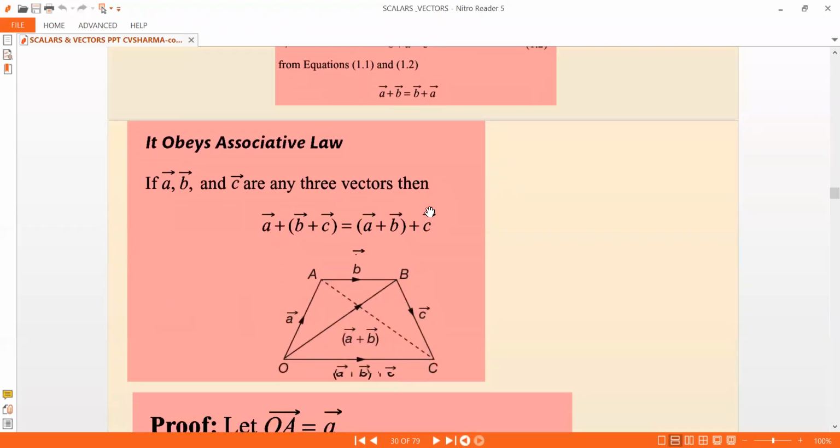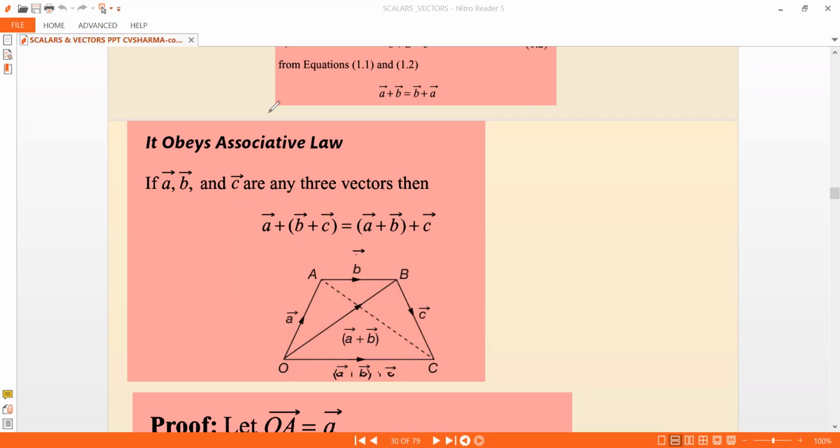And now the next one is, it obeys the associative law. What is associativity? It is like this: A bar plus B bar plus C bar is equal to A bar plus B bar, when you take it in brackets, plus C bar. So that is called the associative law. So if A bar, B bar, C bar are any three vectors, then (A bar plus B bar) plus C bar is equal to A bar plus (B bar plus C bar). So this is what the associative law means. So here A bar plus B bar is one vector, that is OC bar, and this is C bar, and now the resultant of the vectors. So that's how you add and check whether it is following the trend or not.